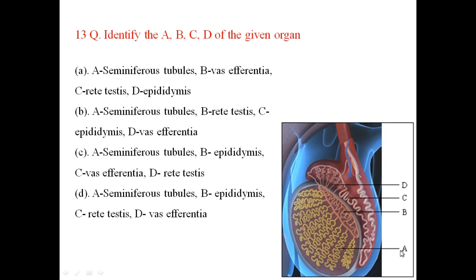You can see A1 is the seminiferous tubules, B1 indicates the rete testis, D1 indicates the efferent ductules, and C1 indicates the epididymis. So the correct answer is B: seminiferous tubules, rete testis, epididymis, vas efferentia or efferent ductules.